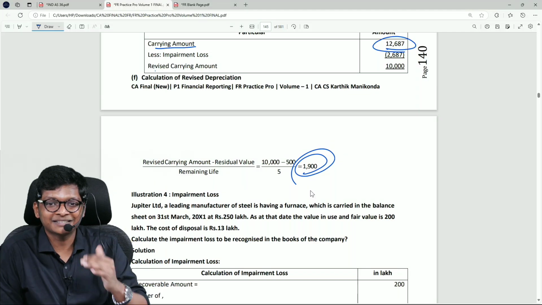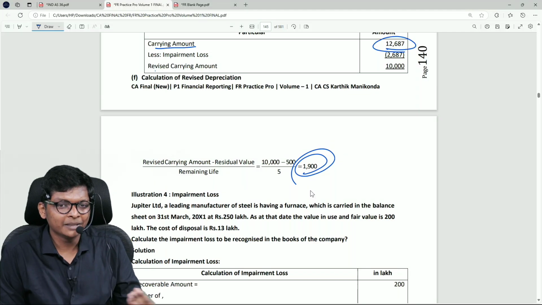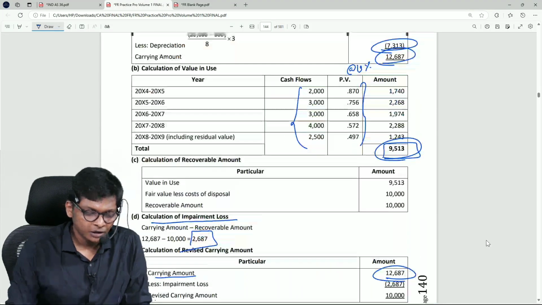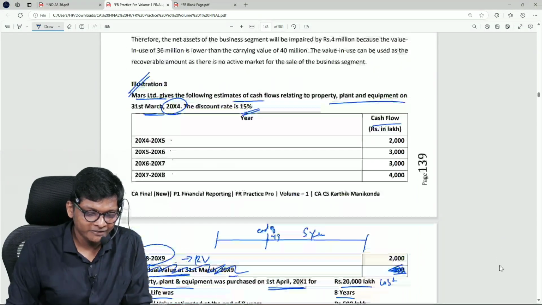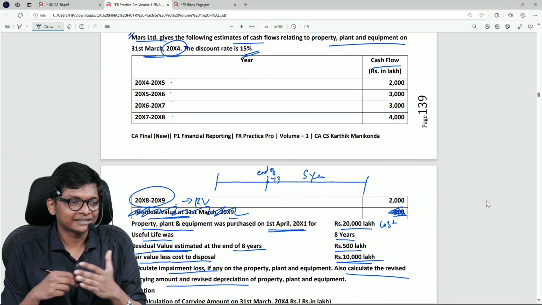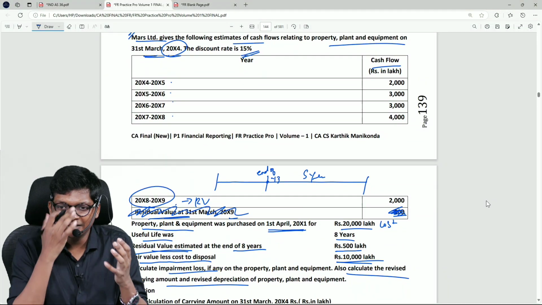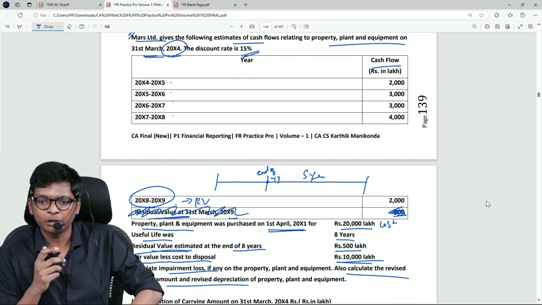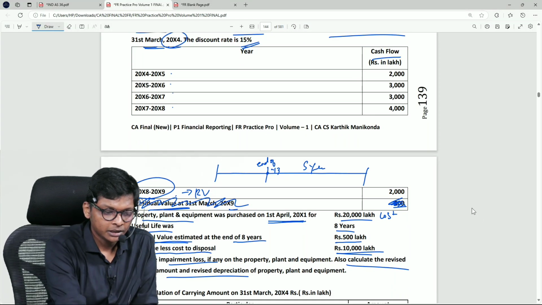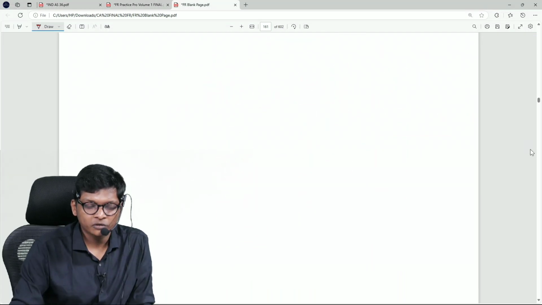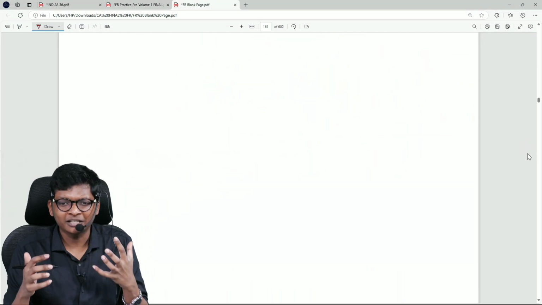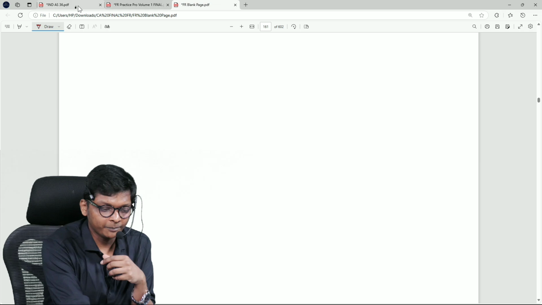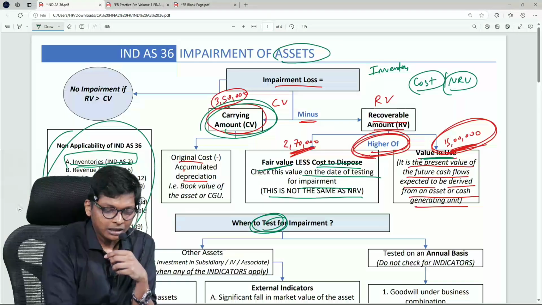Simple sum, 5 marks in CA Inter or final, maybe MCQ if you are lucky. Or will all these sums come in exam? I don't know, guys. We have advanced sums, depends on the examiner. If he says every exam will have 20 to 25 marks easy questions, these things can come. Are you following, guys? This is impairment. With a sum also we have understood, a proper illustration to understand the whole concept of impairment. Are you guys understanding, guys?